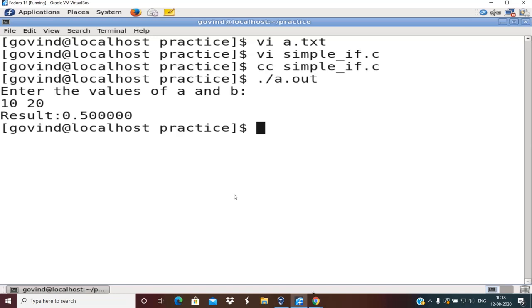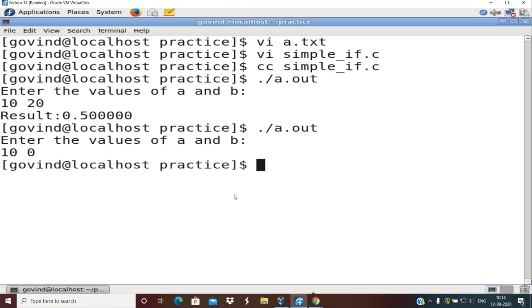In fact, this program was also demonstrated previously in yesterday's session, but we had not used if there. Now what if I enter the value of b as 0? What you observe here is that when you enter the value of b as 0, the program did not give any output.